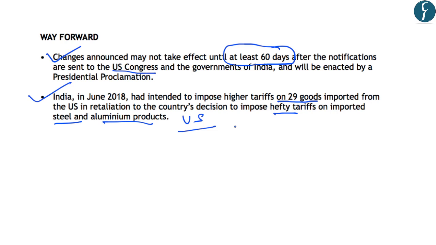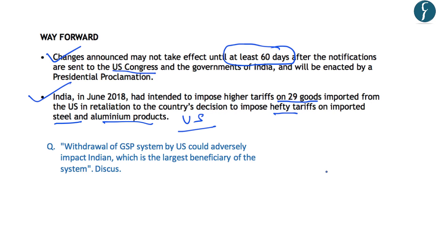Now, although the impact of the withdrawal of GSP has been downplayed by the government of India, and some sections are proposing retaliatory tariff barriers, it is said that India should always be open to discussions with the US, and also internal discussions should take place to have more clarity on the impact of the US withdrawal of GSP. And it is only through discussions that India and the US can have mutually beneficial trade relations.